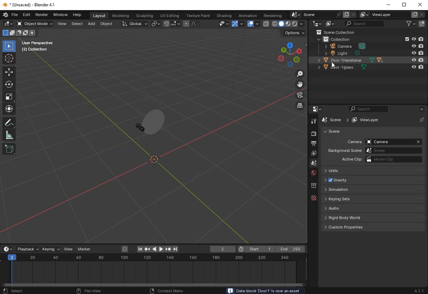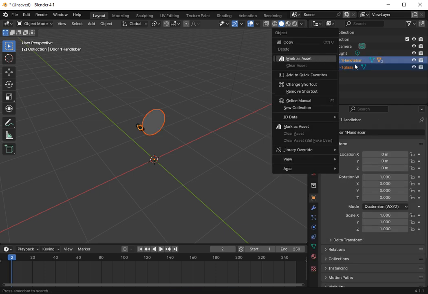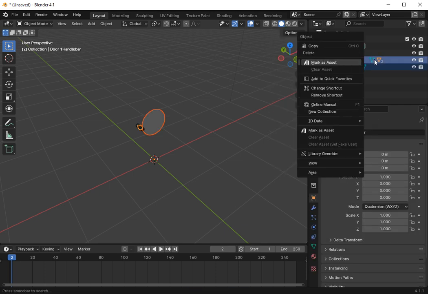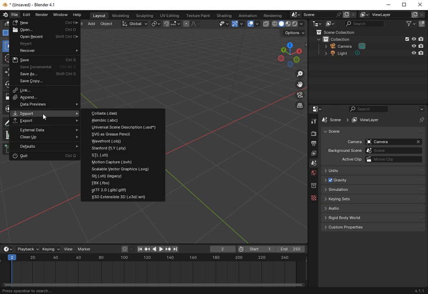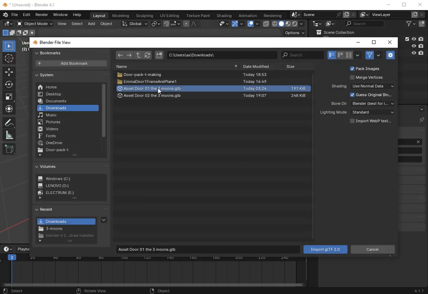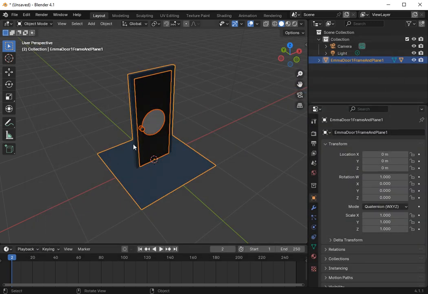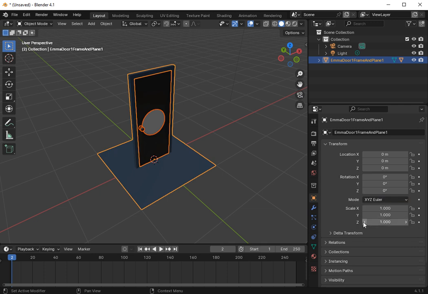So as I said, I want to make sure you understand. Select all that. I want to make sure that when you import it, you don't do anything. So go here, import, glyph, go to the file that you want to import, leave it. When you import it, if you look at Blender, Blender likes to put it in quantum. Go to quantum, and you want to put X, Y, and Z. Change it. See how it all goes to 0.